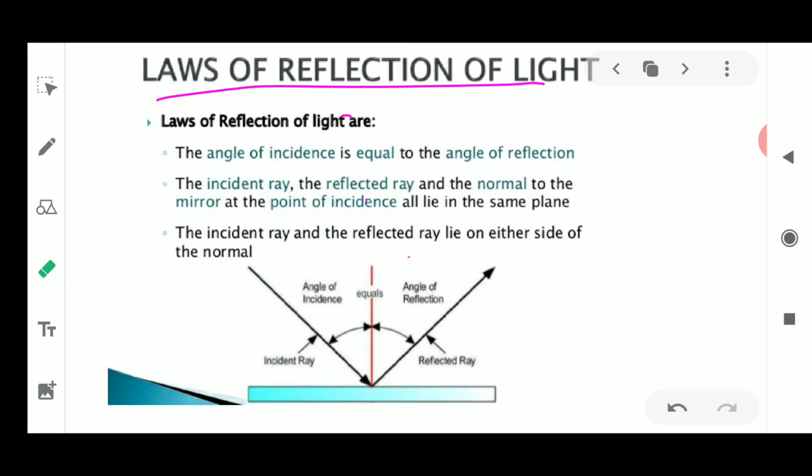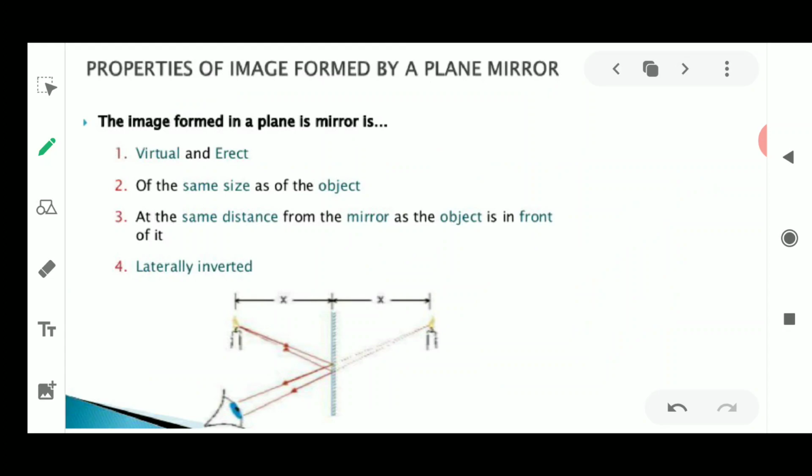Now is there any condition when the angle of incidence and angle of reflection both become 180 degrees? Just think over it and give the answer in the online class. Is there any position when the angle of incidence and angle of reflection becomes 180 degrees? Remember, just think over it and give me the answer. This is about 180: angle I and angle R equal to 180 degrees. Now we go on to the next slide.